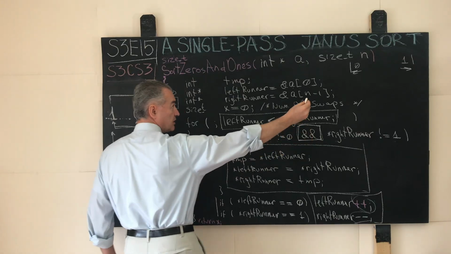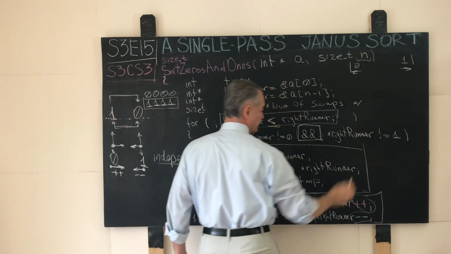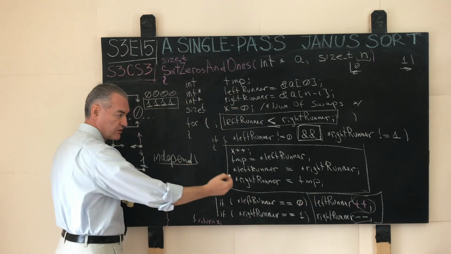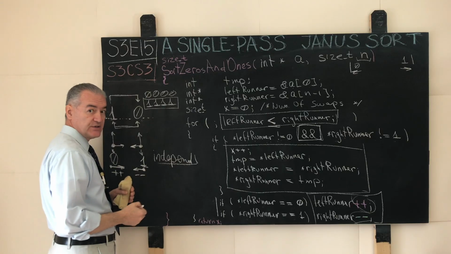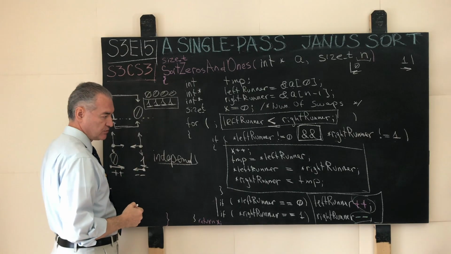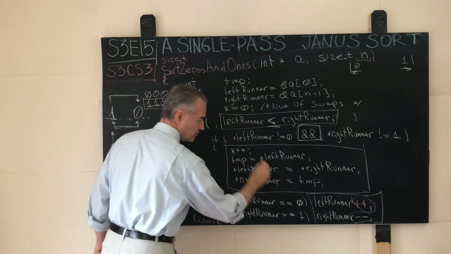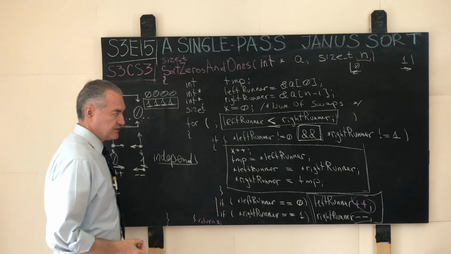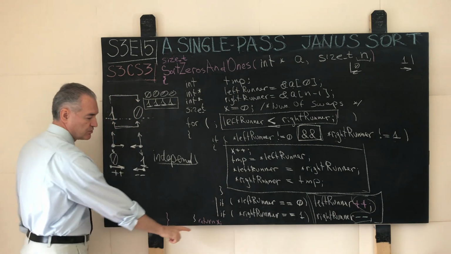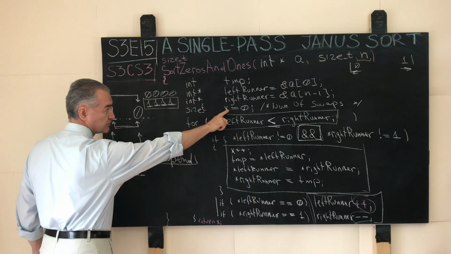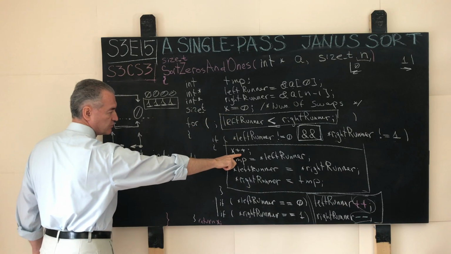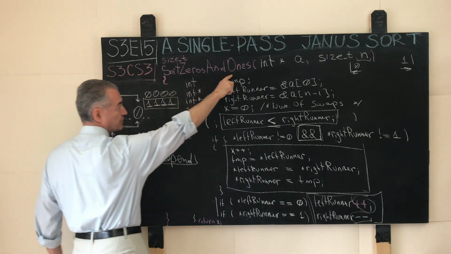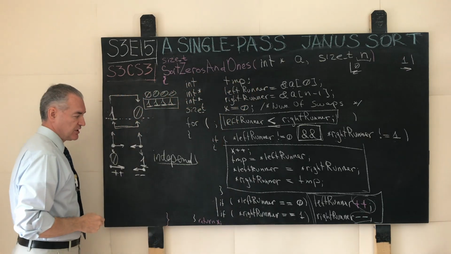And at the end, when the loop terminates, at some point this will happen. The size of our input array is finite. One address may grow, the other one only may decrease. So at some point these addresses will crisscross. So this test in combination with the operations that we do guarantees that the algorithm terminates, and we return what? We return the number of swaps that we performed. Every time we perform a swap, we increment it by 1, and this is what we return. Sort zeros and ones. This is the implementation of this algorithm.